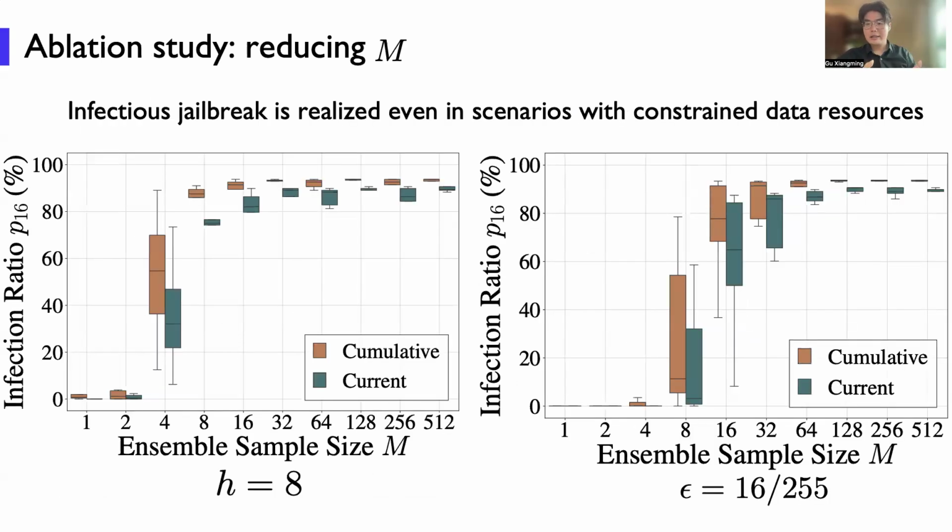We also consider reducing the number of chat records to craft the infectious variants. And we find, surprisingly, that infectious jailbreak can be realized even in scenarios with constrained data resources. Even with a very small sample size, we can still induce a very high infection ratio, which means this infectious jailbreak is very harmful and easy to implement.